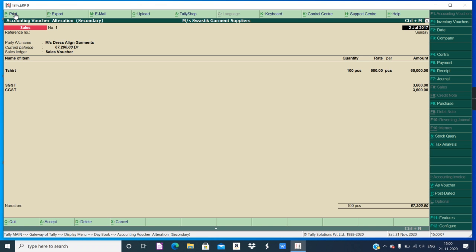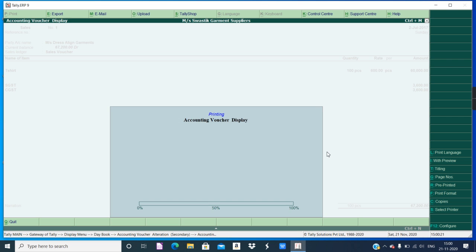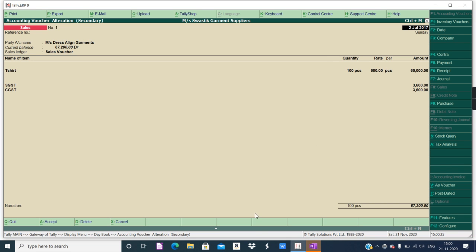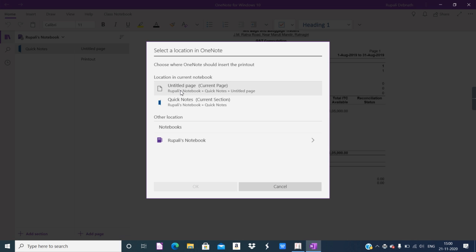When you attempt to print, it will not directly print. First of all, it will form as a PDF in OneNote, and then you can print. I will not show the step. Okay, let's see the step anyway, no problem. See, the OneNote application is ready, and you can choose any option.